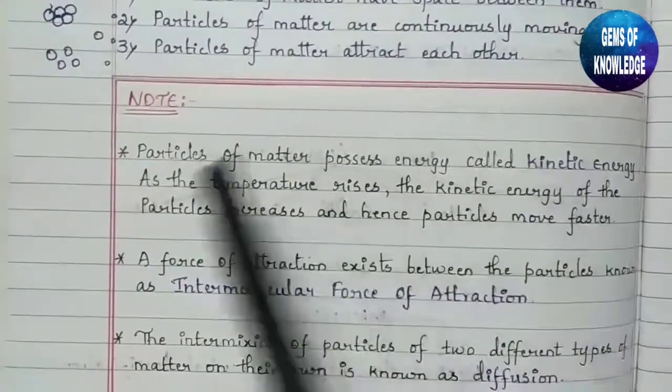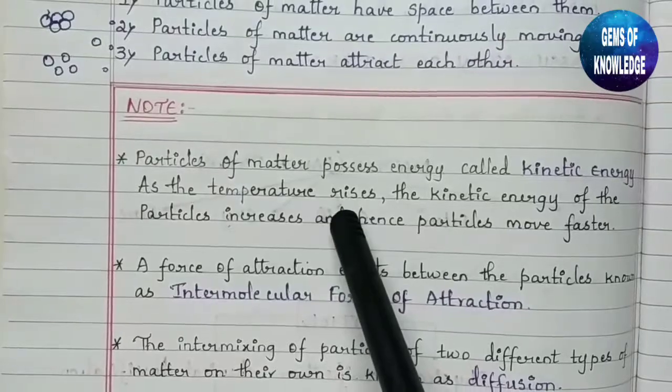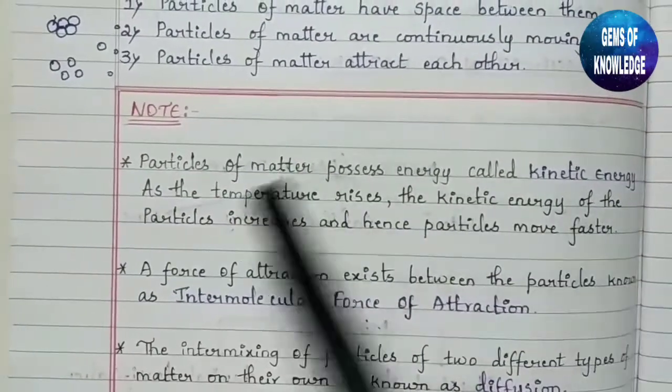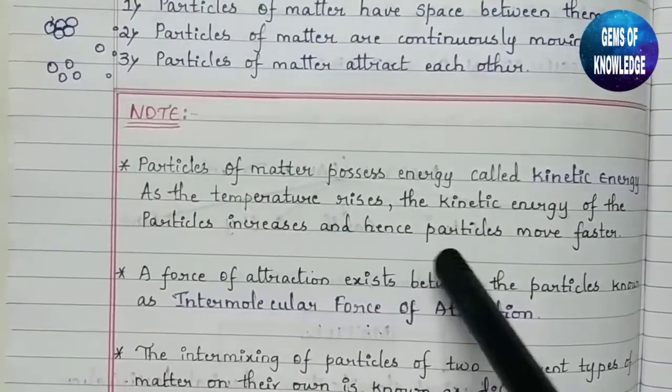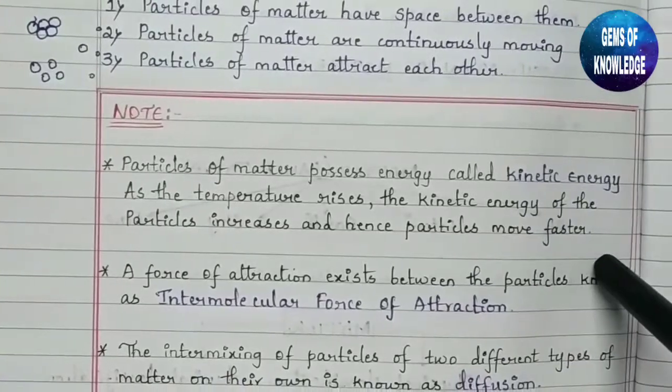So what happens here is, when the temperature rises, the kinetic energy of the particles increases and hence the particles move faster.